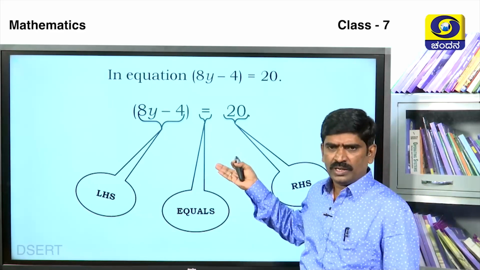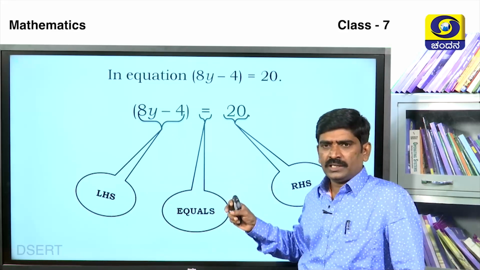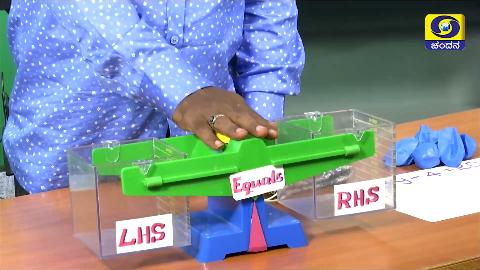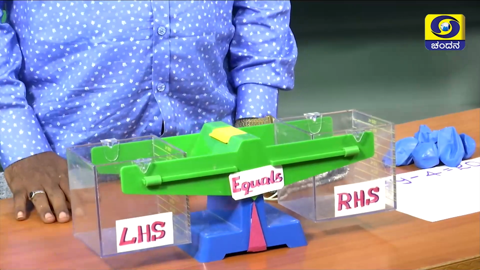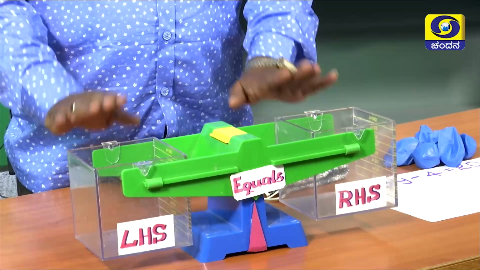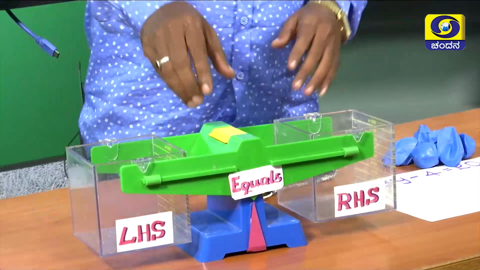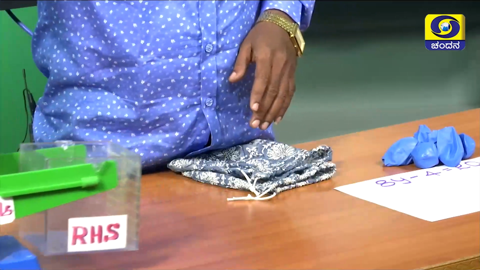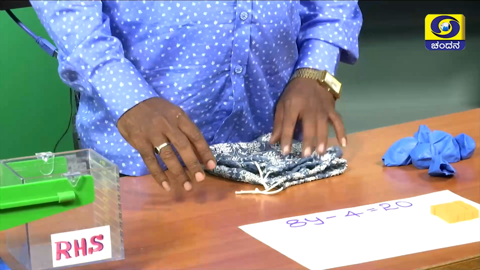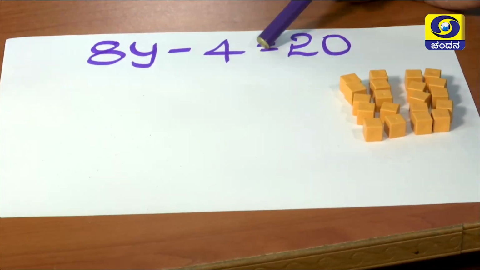For more about this, we go to an activity. Then you will understand how an equation is balanced. This equipment is called a balancer. It is used for balancing anything. For example, an algebraic equation can be solved by using this balancer. The equation is 8y minus 4 is equal to 20.